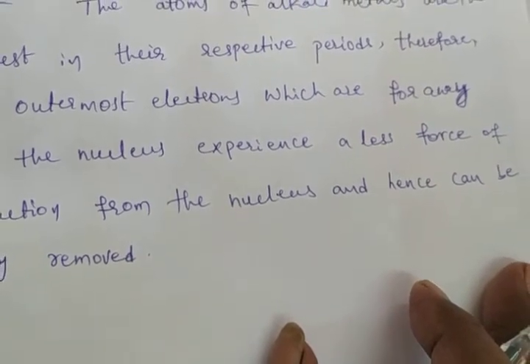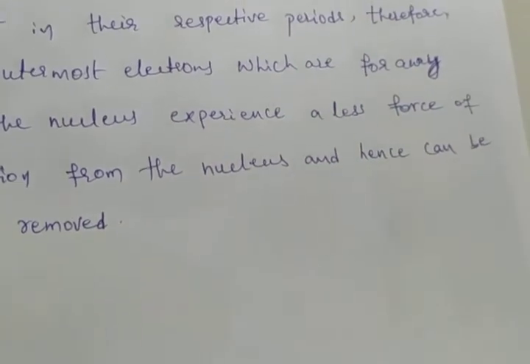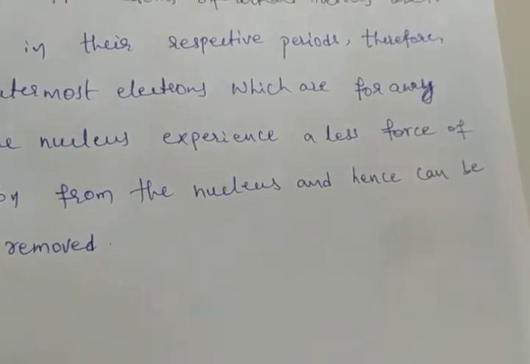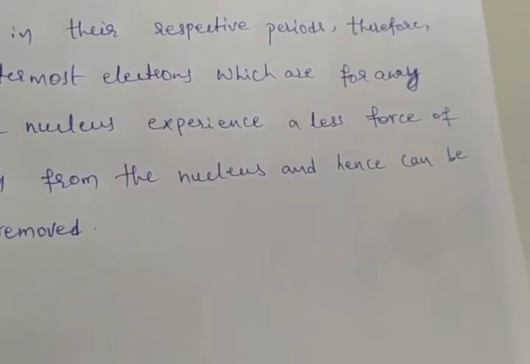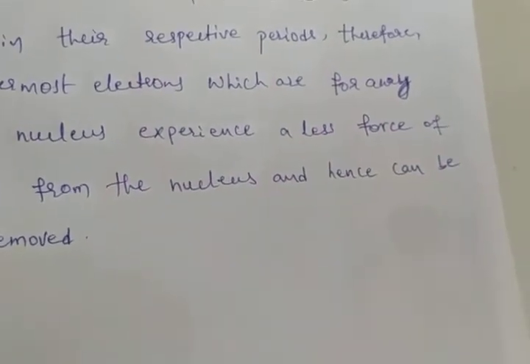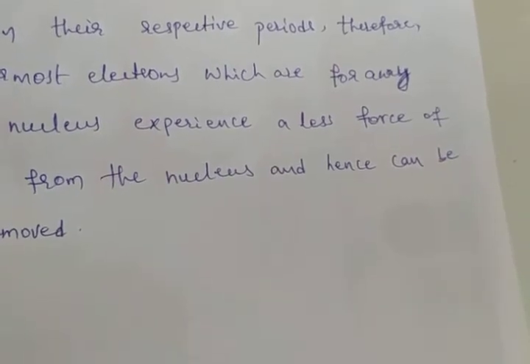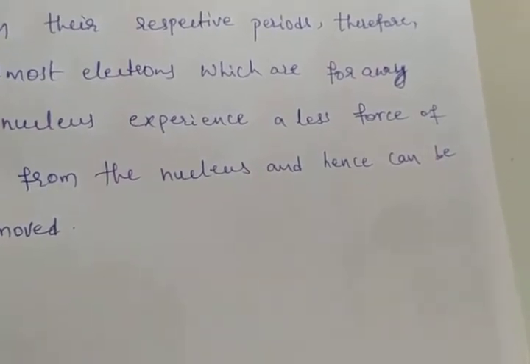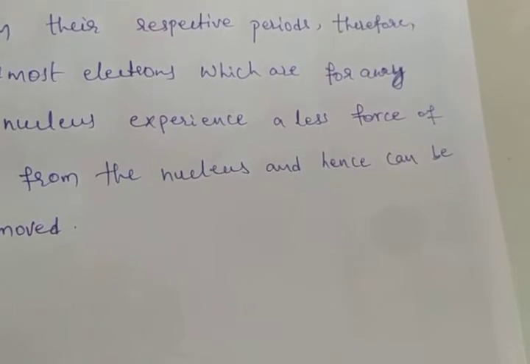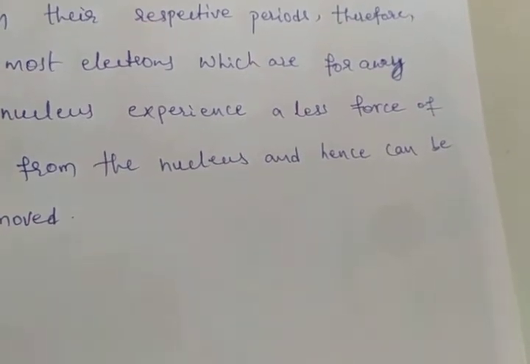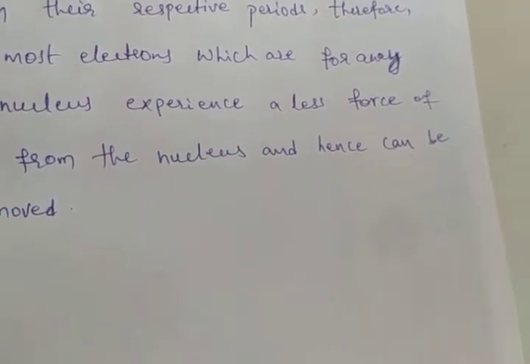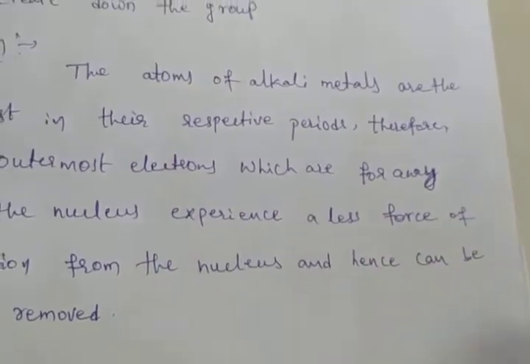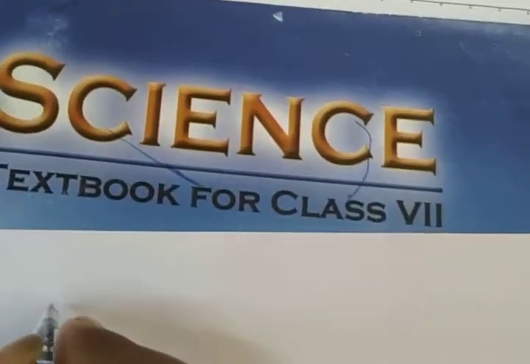Okay, the decrease in ionization enthalpy on moving down the group is due to the increase in size of the atoms of alkali metals and the increase in the magnitude of screening effect. Two reasons. One is the increase in the size of the atoms of alkali metals; from top to bottom, size increases. And the other is the increase in the magnitude of screening effect. Already I told you about the screening effect. Two reasons. Okay, the next point.